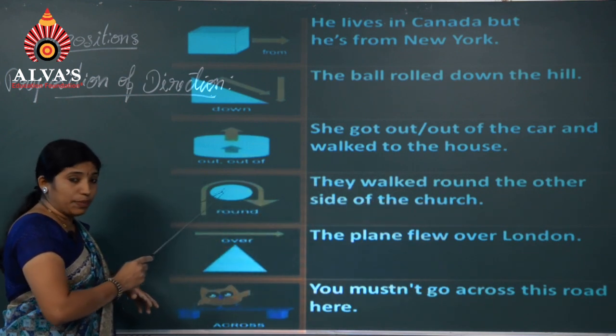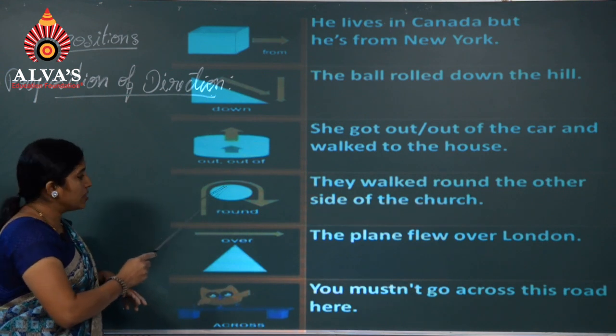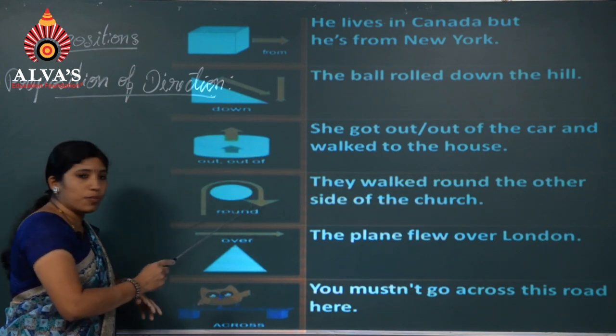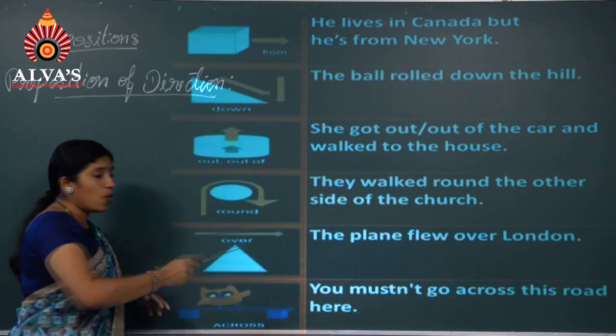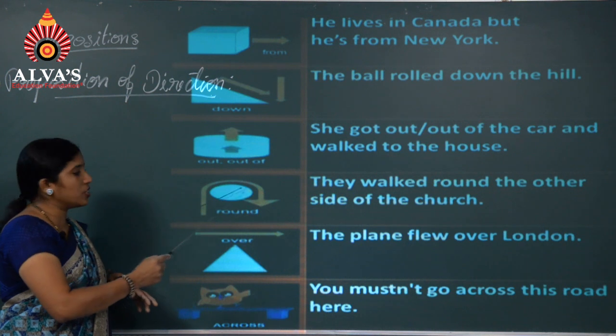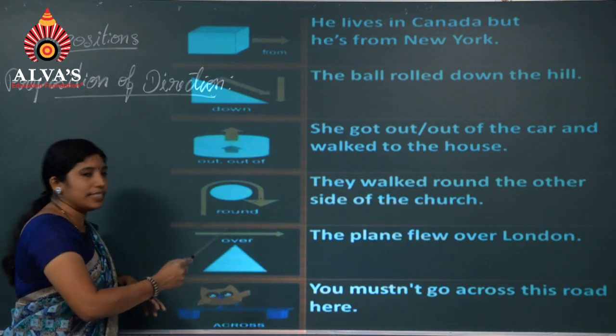Next, they walked round the other side of the church. Look at the picture here. This is the church and you can see the arrow mark, a semicircle arrow mark, and they walked round the other side of the church. So, you can see the movement here.